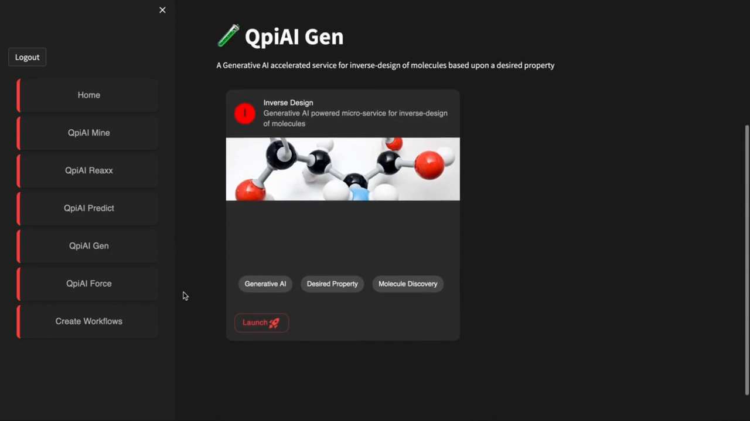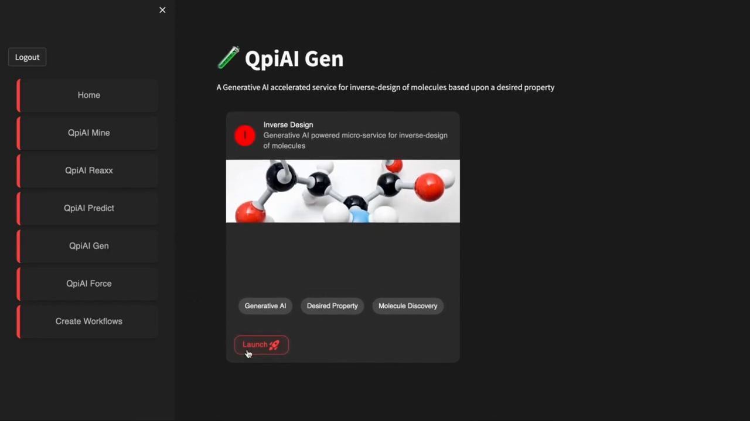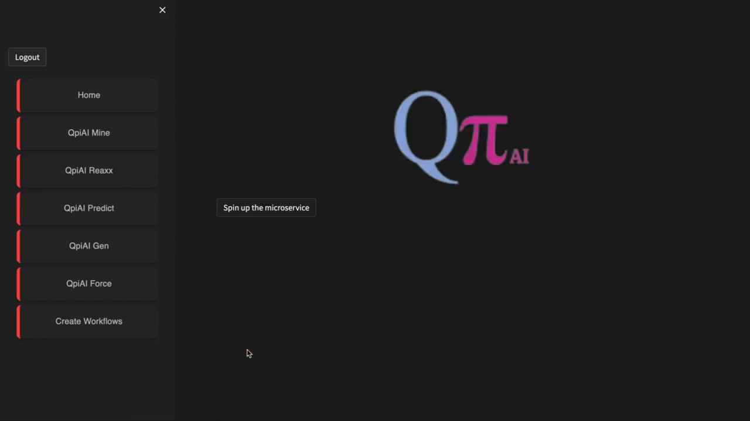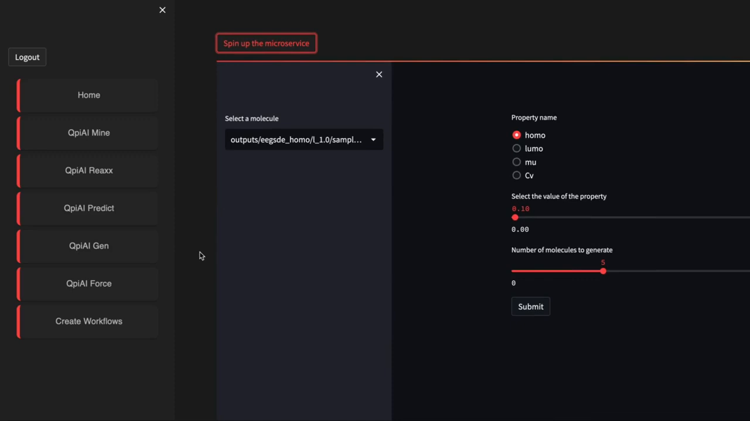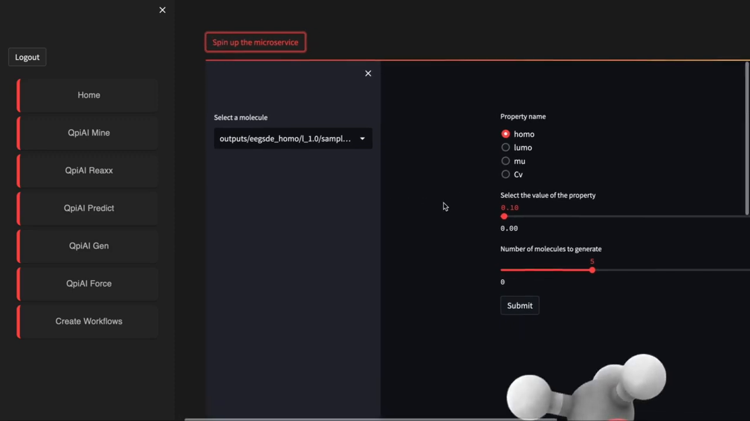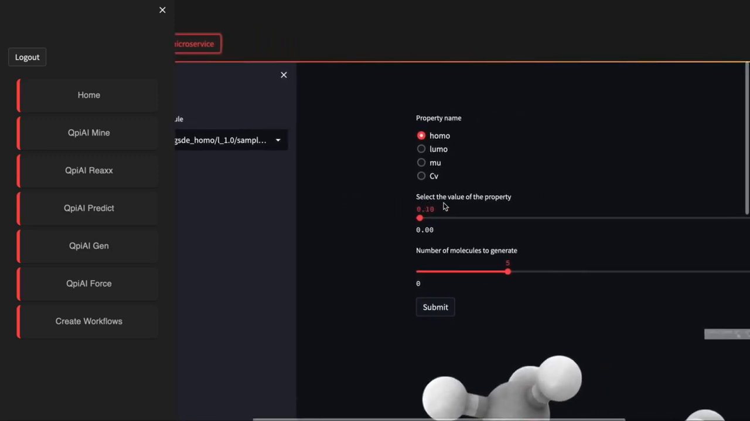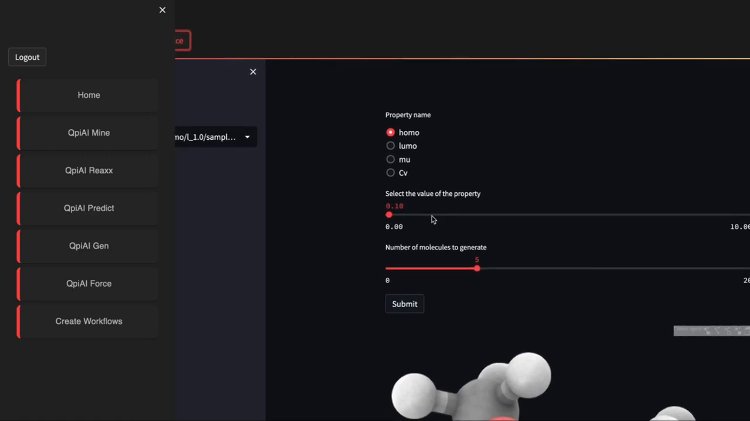Now, let's explore Qpiai Gen, the generative microservice that allows you to create new molecules with targeted properties. Using AI, we enable inverse design of materials and molecule generation. With our intuitive interface, simply input the desired property and select the value of the property that needs to be generated. Once the user picks the number of molecules they need to novelly generate, Qpiai Gen gets to work right away.